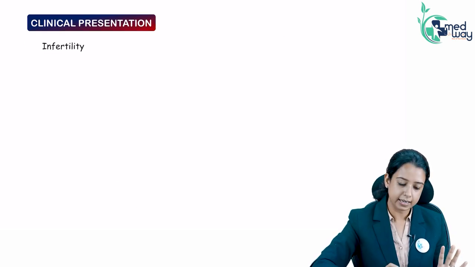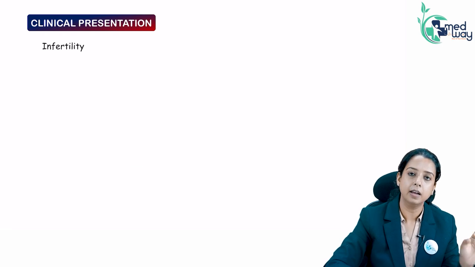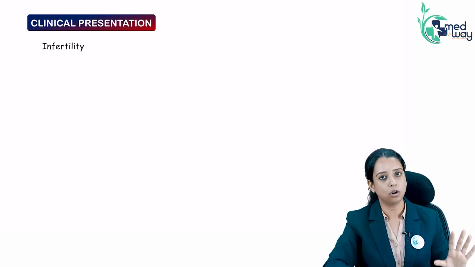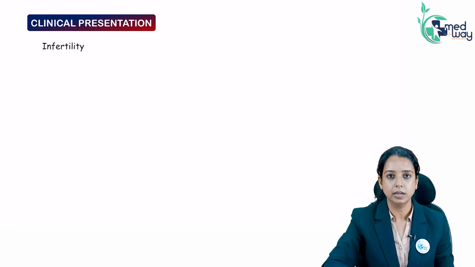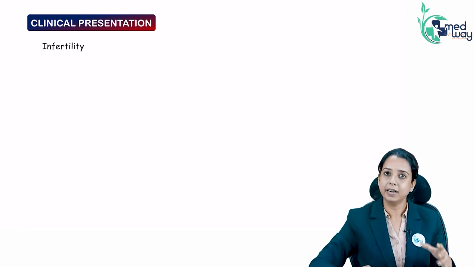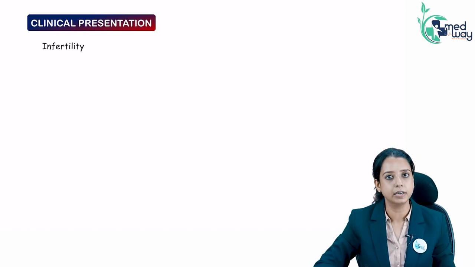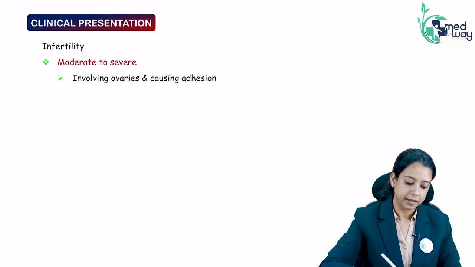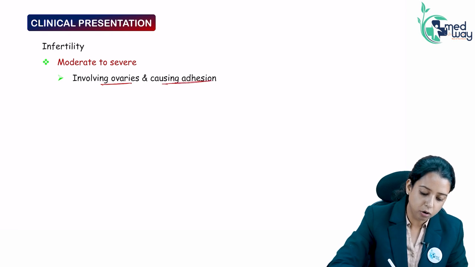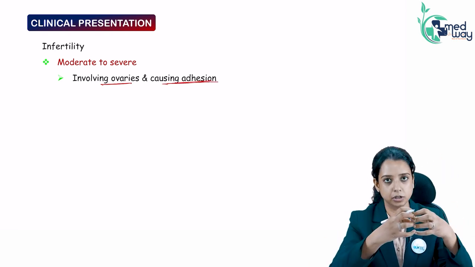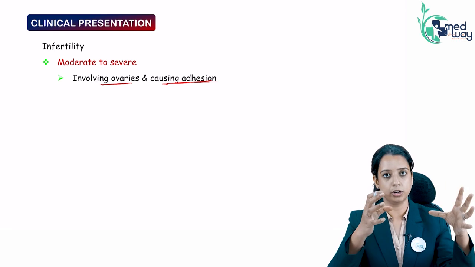How will it present clinically? Infertility will be happening. The causes of infertility are a lot. They are basically theoretical causes. As such, not asked in PG, but in a university exam they can be asked why endometriosis causes infertility. First, the ovaries are involved and it causes adhesions, and the ovaries get stuck with each other. So it will inhibit ovulation.